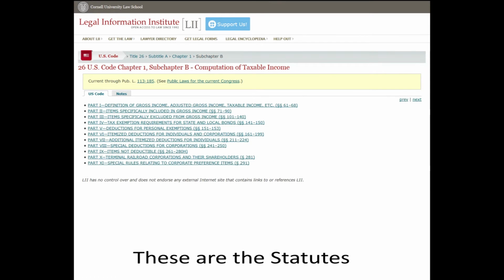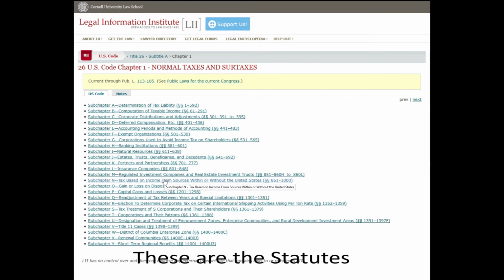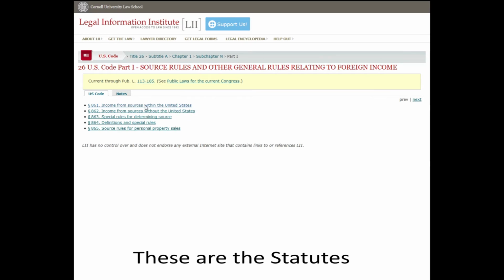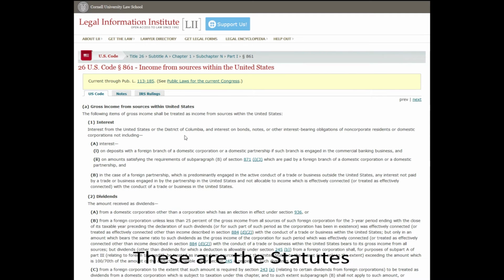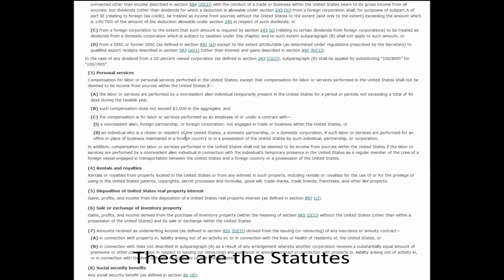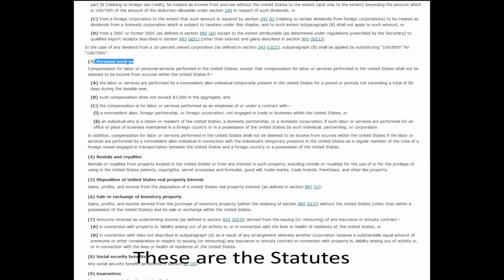It used the phrase whatever source derived, so maybe source is a key word that means something specific. Let's see if we can find anything about income sources. Oh, look at this. Income from sources within the United States. It is indeed a key word. And here's our income source in the list of sources. It looks like we're at a dead end.